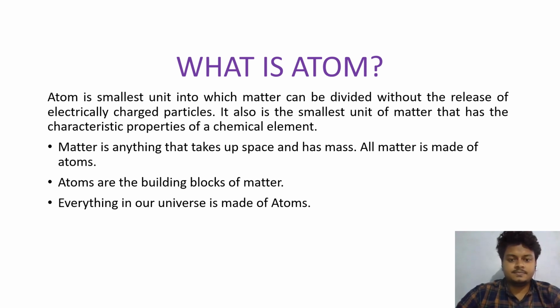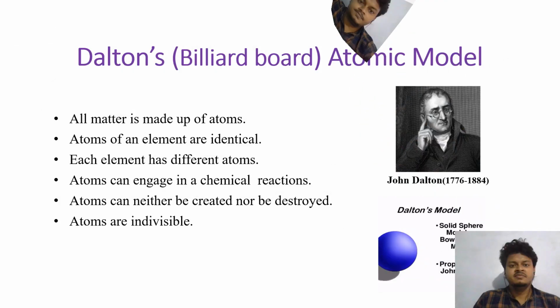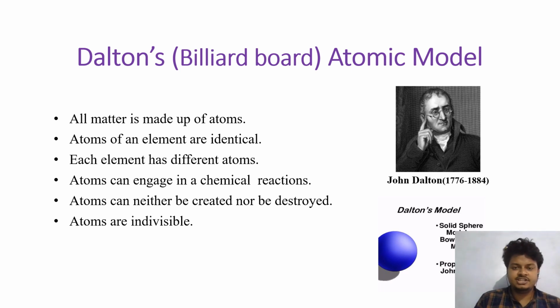Next, from the starting of the 18th century, many scientists came and gave their assumptions about atomic structure. So we are now going to talk about Dalton's atomic model. Dalton's atomic model is also known as the billiard ball model, which was developed in 1803. This is how the journey of atomic physics started.